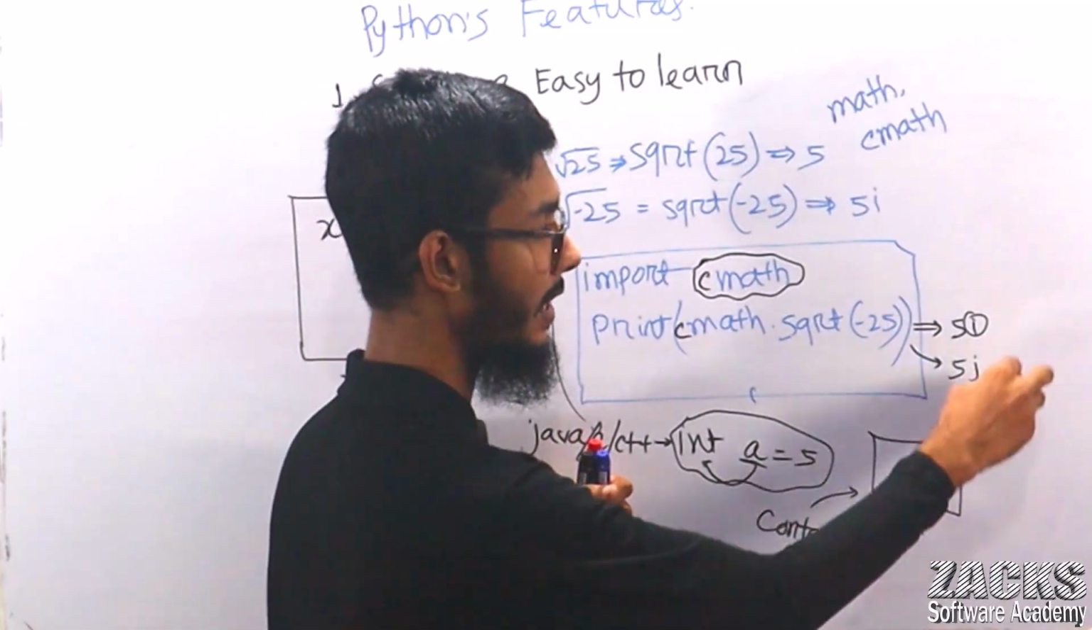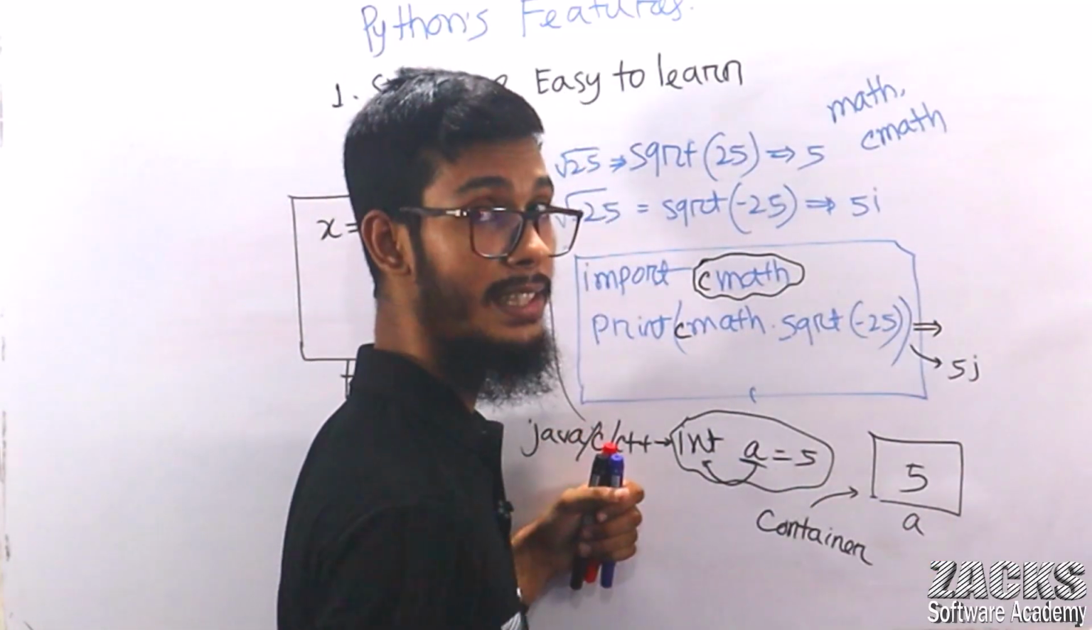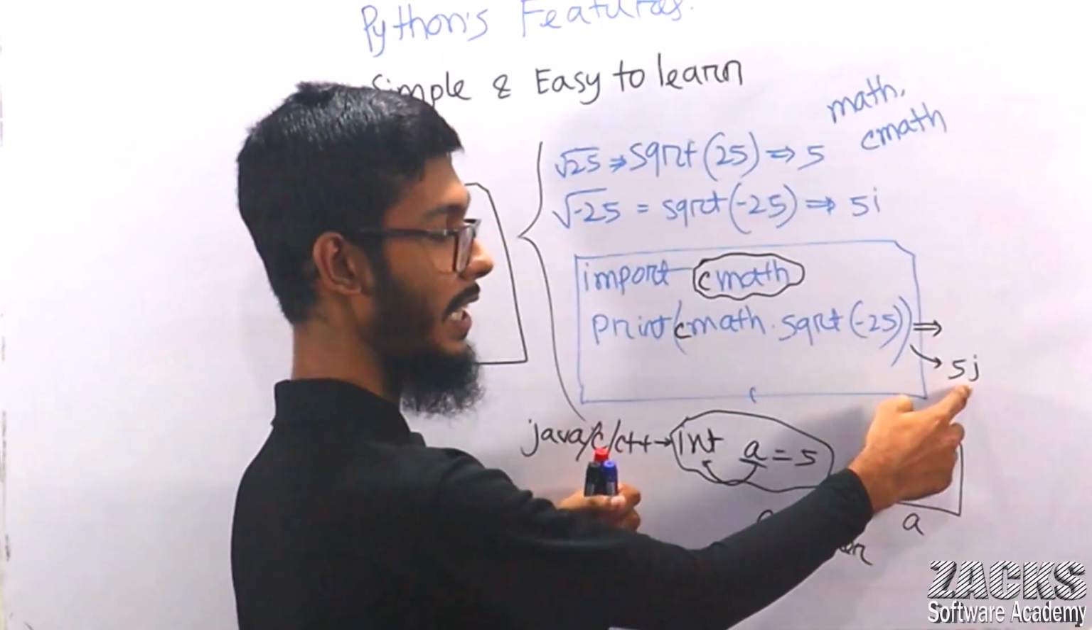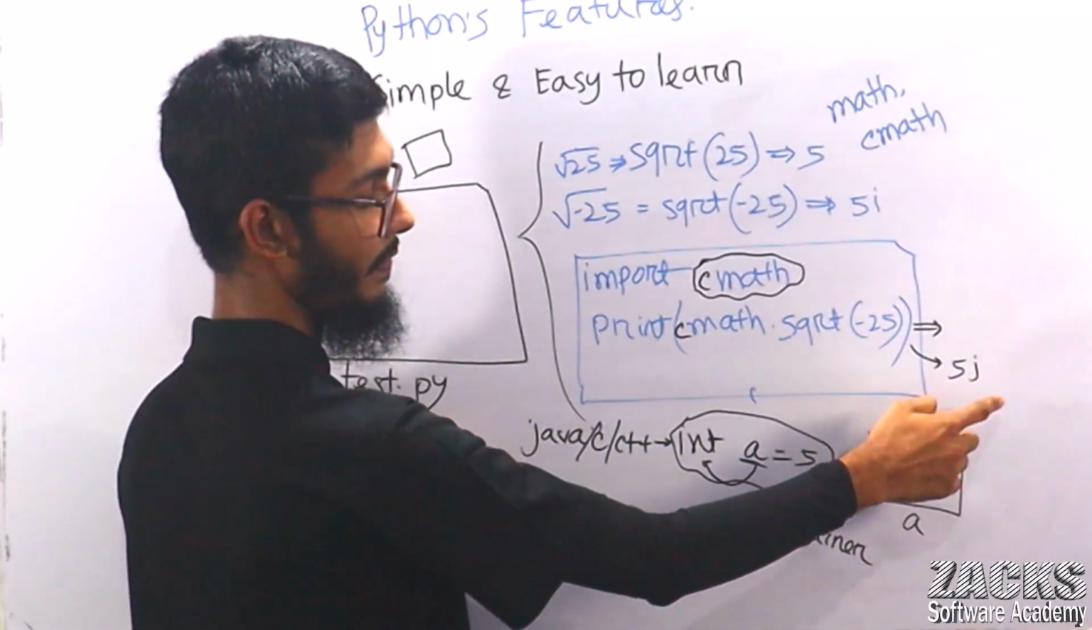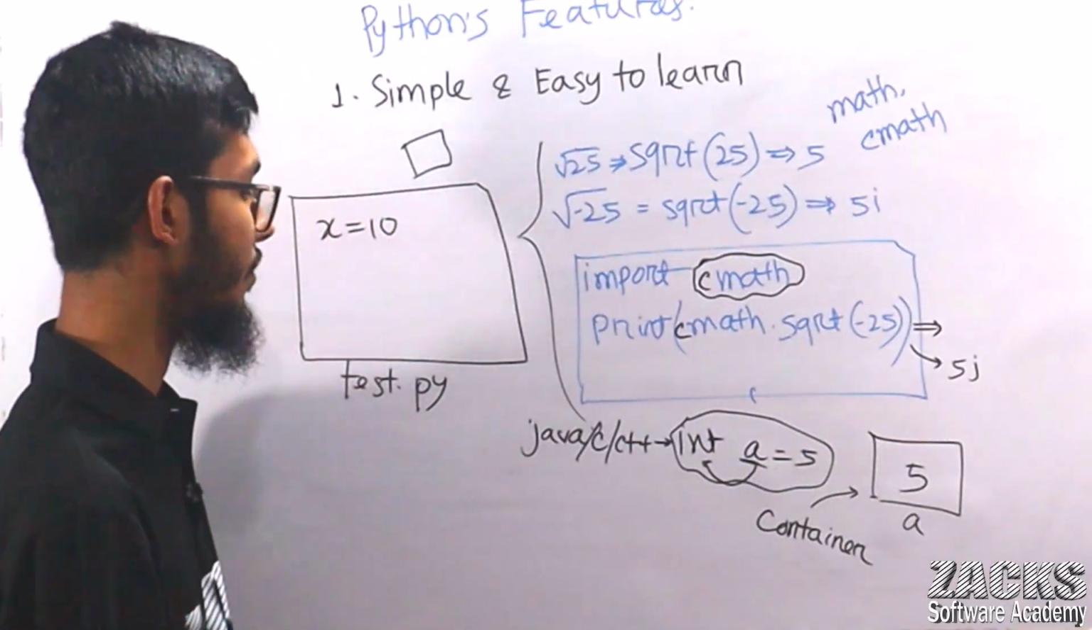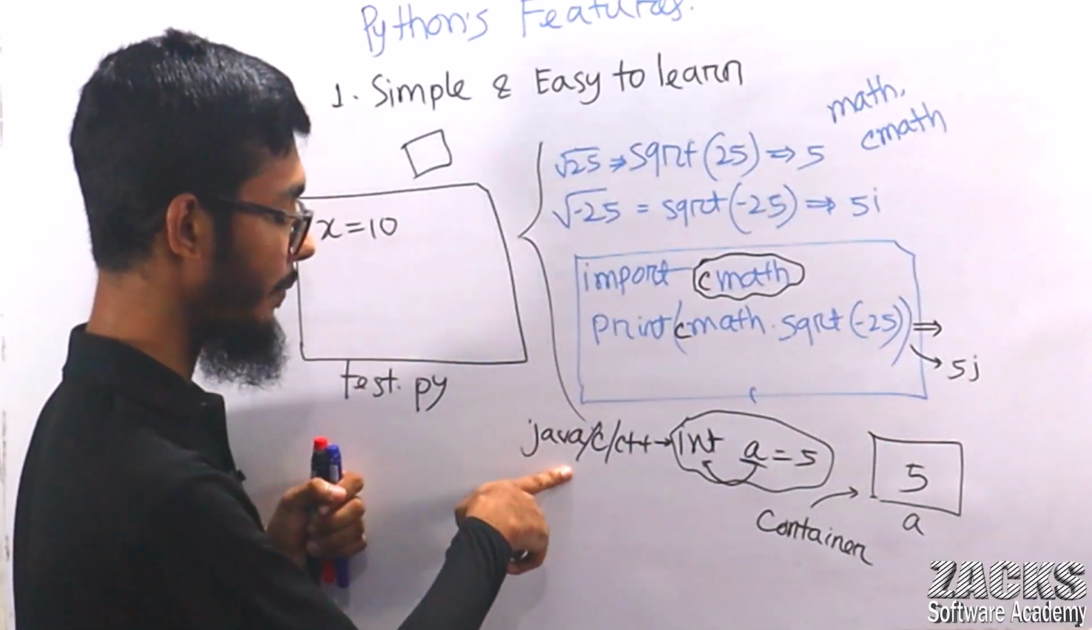And what will be the result? The result is not 5i. In mathematics we express it like 5i, but in Python you will get the result like 5j. Okay? And another concept, another wrong concept actually, like Java.